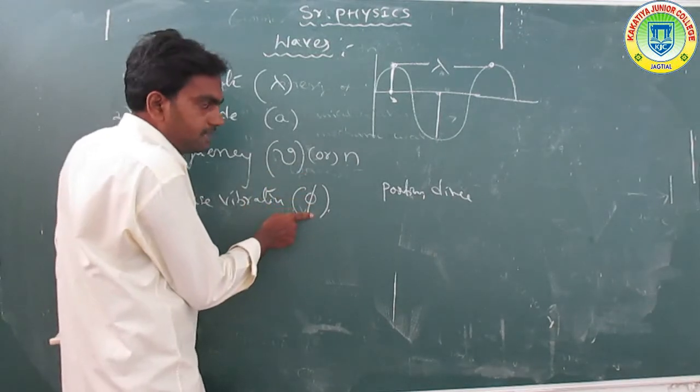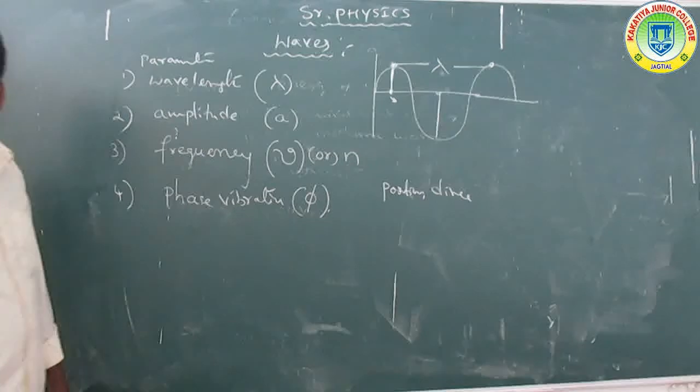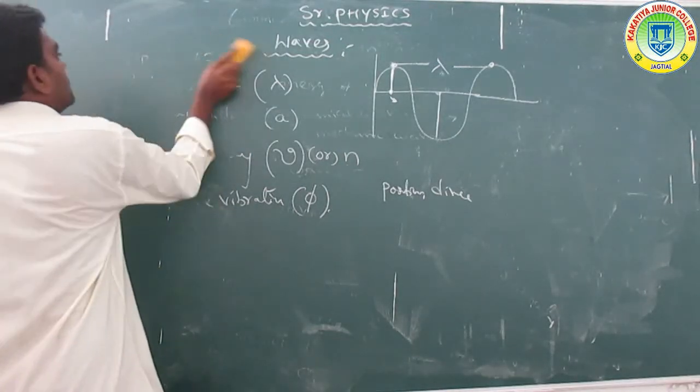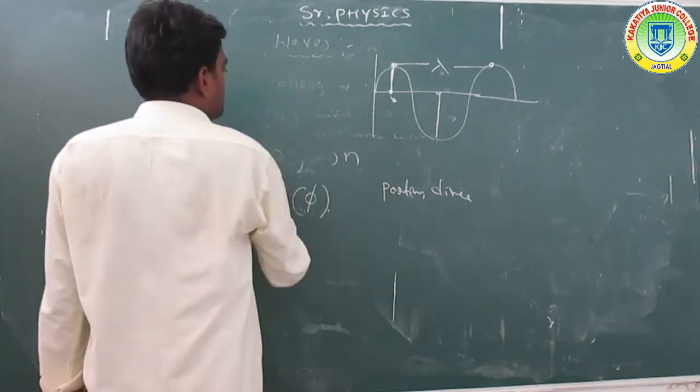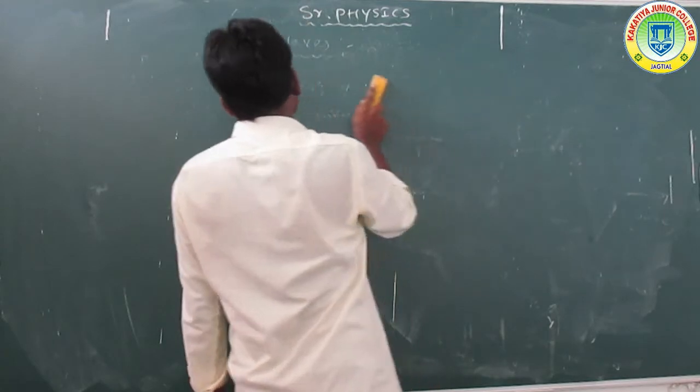It is denoted by the letter phi. Okay, clear.